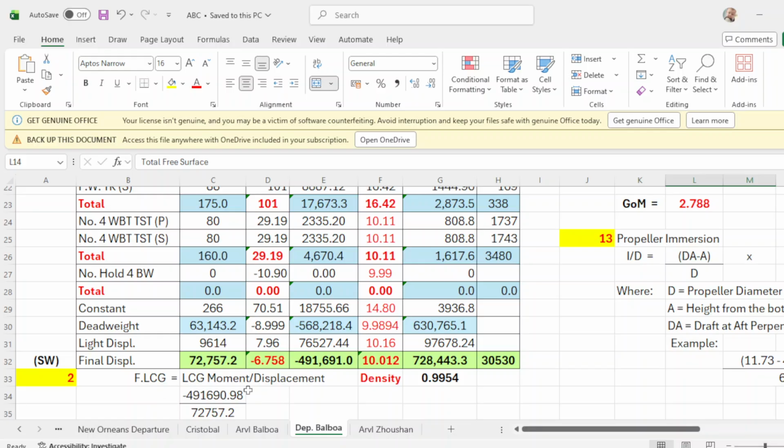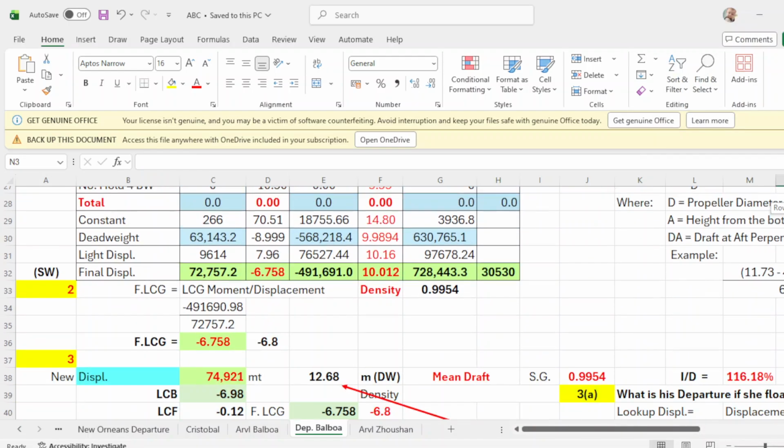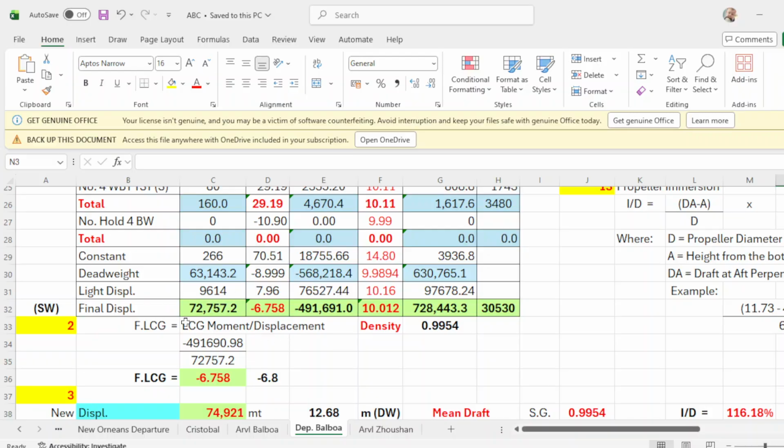Now we find the final LCG, which is LCG moment over displacement. So your LCG moment is negative 491,691, over your displacement, which is 72757.2. So the LCG moment, negative 491,690.98, over the displacement of 72757.2, and your final LCG is negative 6.758, or negative 6.8, rounding it up.